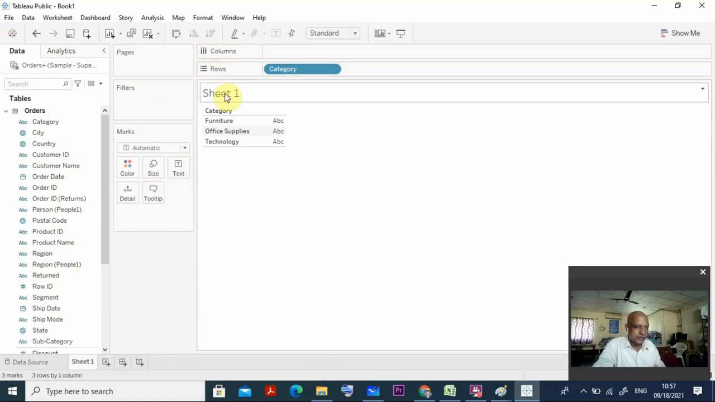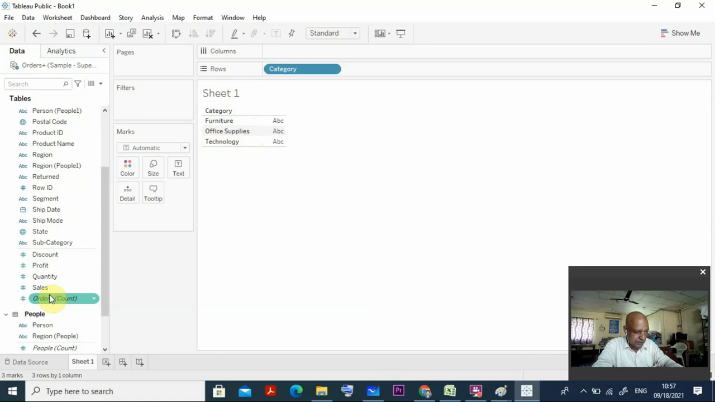So it is showing here in sheet 1 the categories furniture, office supplies, and also technology, all the things are there. So on the y-axis, in the columns, I want to show the sales. So here are the sales, you can check it here. Drag and drop it here in the columns.